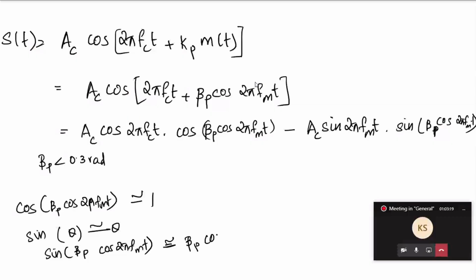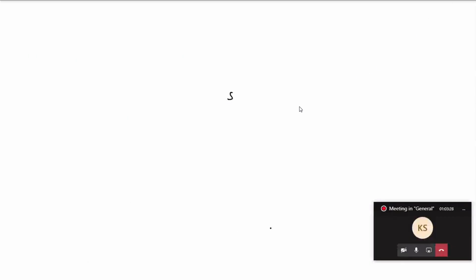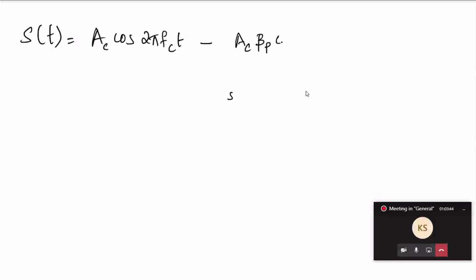So sine of beta p cos 2 pi fm t is approximated as beta p cos 2 pi fm t. Applying that approximation to the cos and sine terms, you will have s of t as Ac cos 2 pi fc t minus Ac beta p cos 2 pi fm t sin 2 pi fc t.